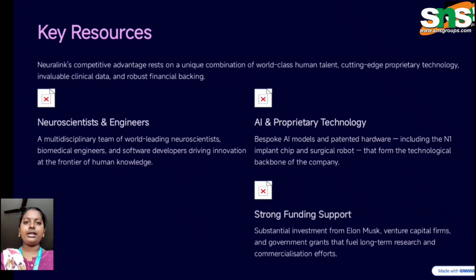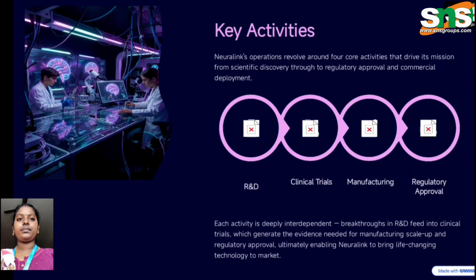Coming to the key resources, who are the key resources? Several neuroscientists and engineers for software development are the main key resources, and AI and proprietary technology are also involved, and mainly strong funding support. Without funding, no business can emerge successfully. So these are all the important key resources behind the Neuralink business.